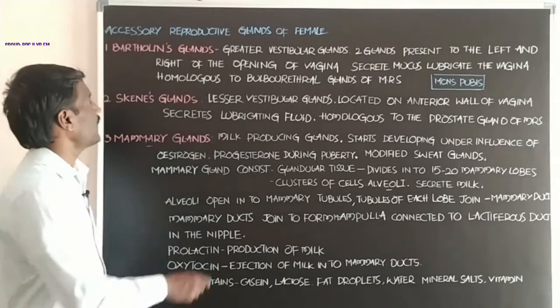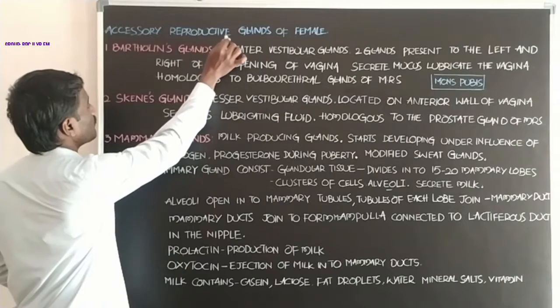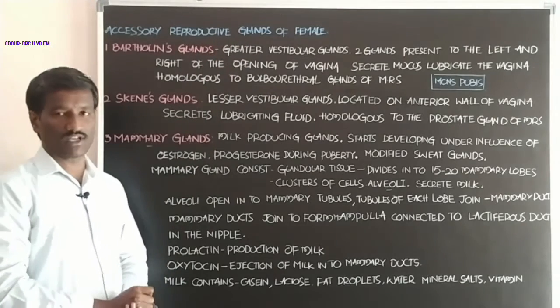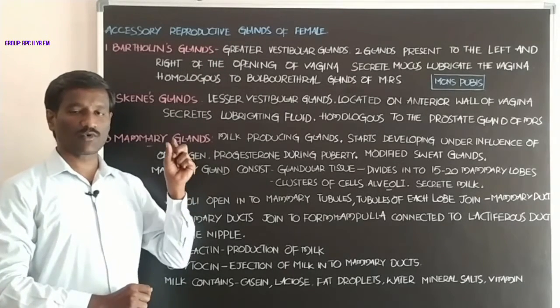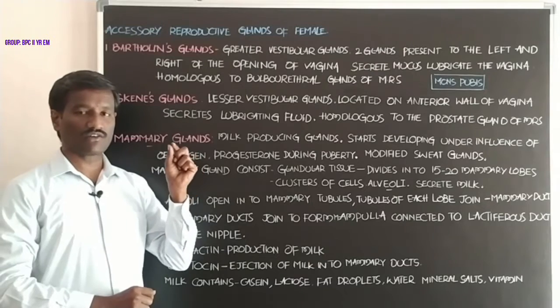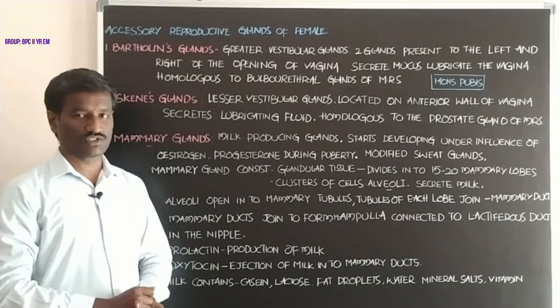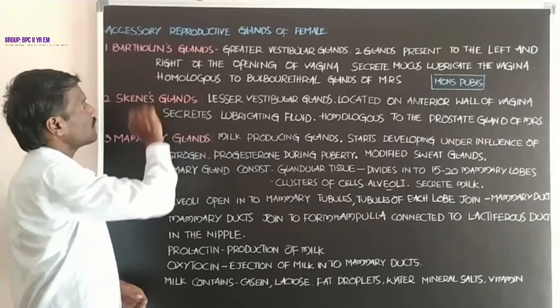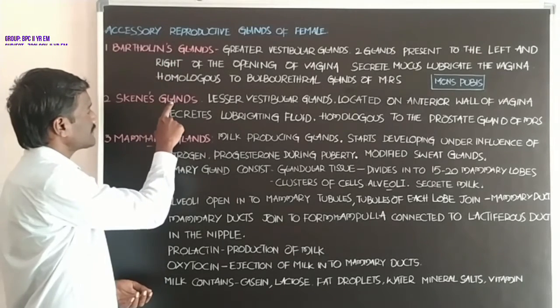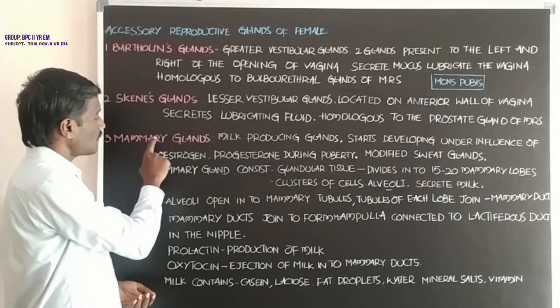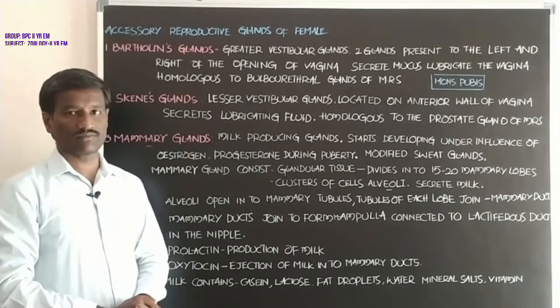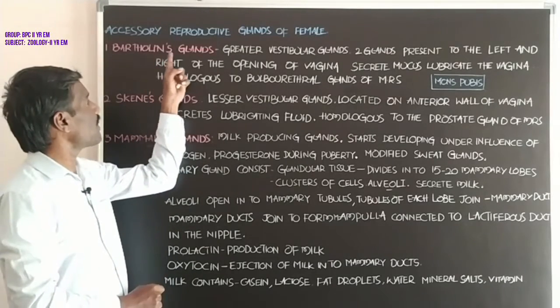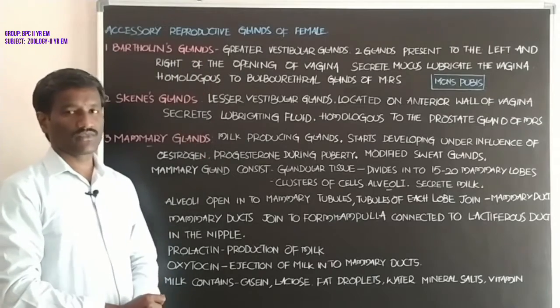Next, the accessory reproductive glands of the female. First one is the Bartholin glands, second is Skene's glands, and third is the mammary glands. What about Bartholin's glands?